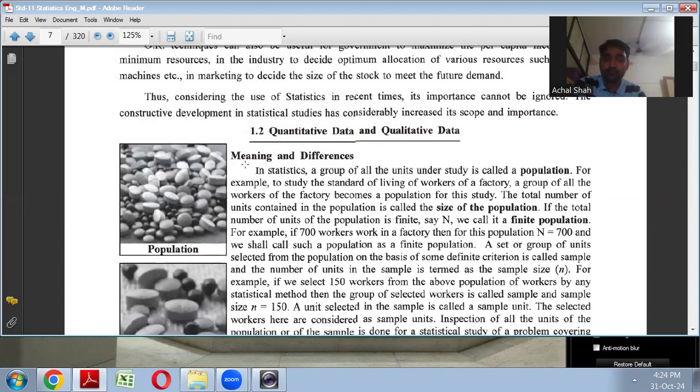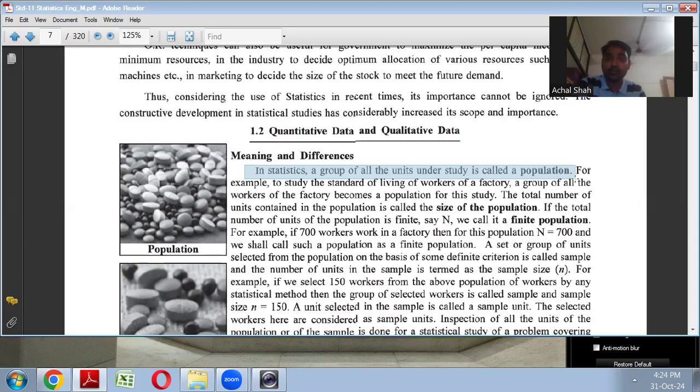But before that, when you talk about statistics, it is very important to have the knowledge about population also. Now, we are not talking about the population of any country, but the meaning of population in terms of statistics.